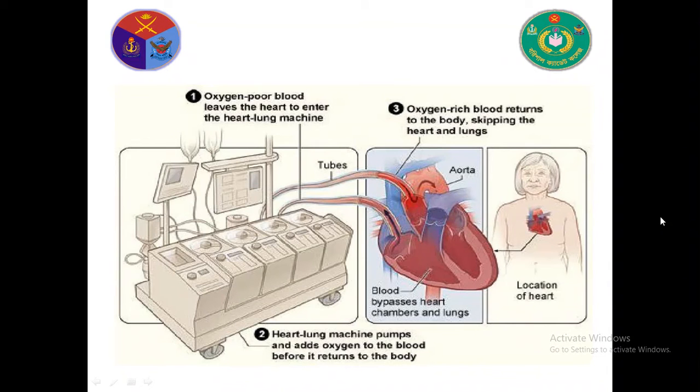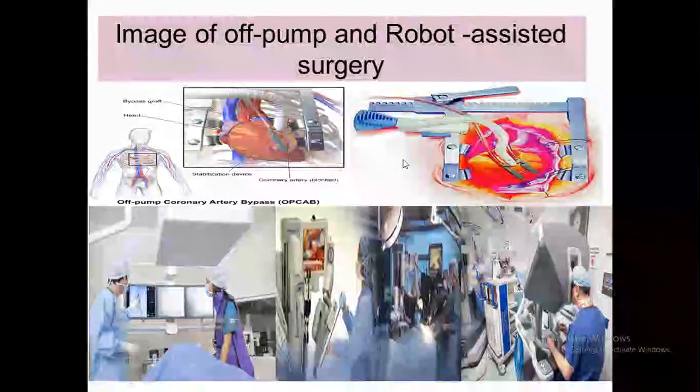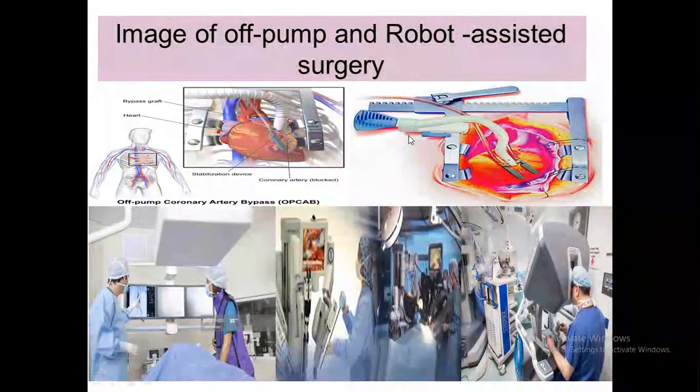heart-lung machine. First, look at these two pictures. This is pump surgery and this is robot-assisted surgery. Here there is no heart-lung machine used. The heart is actively beating here. The surgeon will operate this surgery directly. I mean, there is no machine used here. And this is robot-assisted surgery. Here a special computer monitor is used.